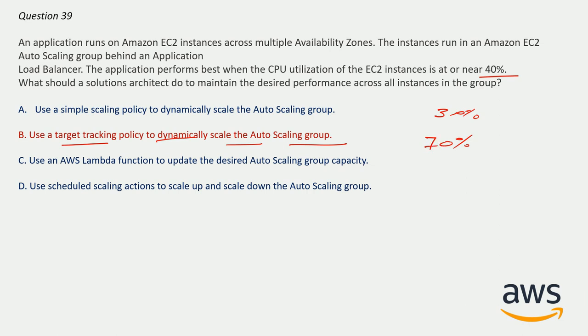According to this utilization, resources will dynamically scale out the auto scaling group. So target tracking policy is used in any question, whatever may be the condition, if a particular CPU utilization number is given, that instances should be near around this number. So option B is the correct answer here.